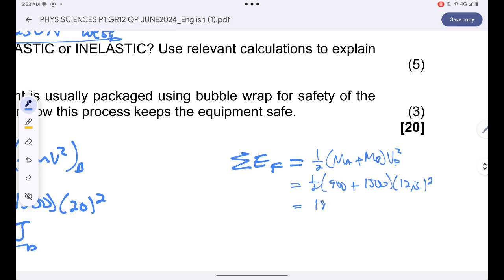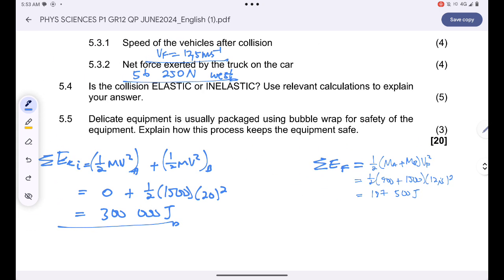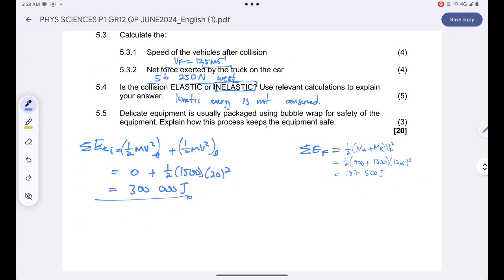This gives me 187,500 joules. So I can conclude that the collision is inelastic. Why? The kinetic energy is not conserved. Are you together? If the kinetic energy was conserved, that means the collision was going to be elastic.